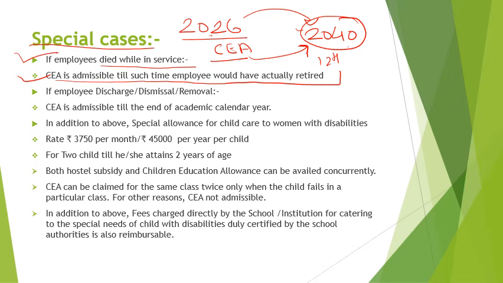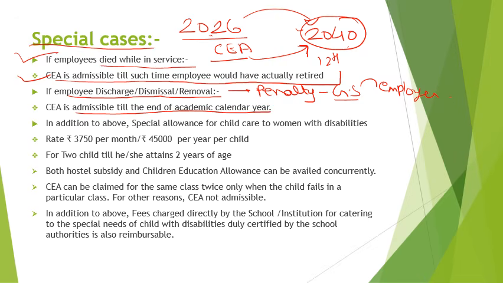Another case is if an employee is discharged, dismissed, or removed. These three are penalties imposed on the government servant by the employer. So in this case, CEA is admissible till the end of the academic year.